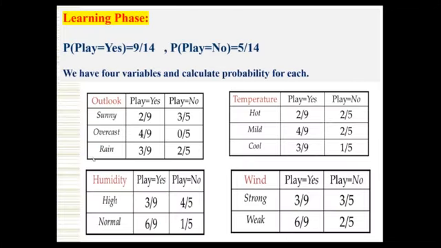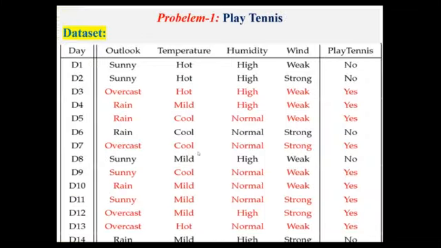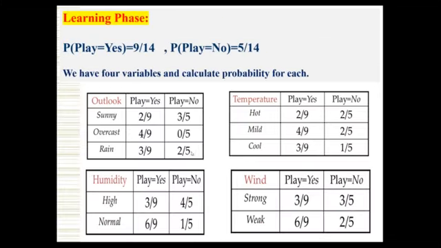And play tennis no, whenever overcast, that is 0 by 5. Whenever overcast is there, play tennis no is not at all available if you see the data set. Out of 5 no's, only 0, that means it does not exist. And rain is 3 by 9 and 2 by 5. Out of play yes, rain occurs 3 times, and 2 times it is not possible to play, so 2 by 5. The same thing we have to repeat for the other attributes also: temperature, wind, and humidity.